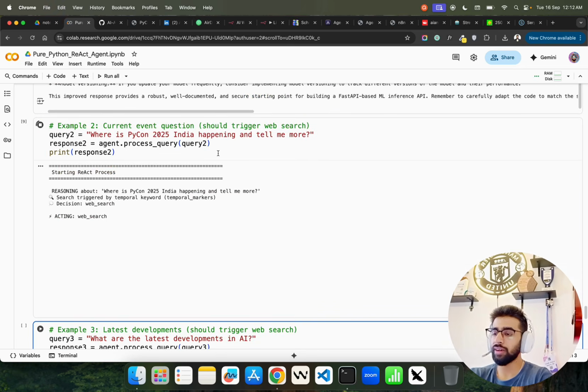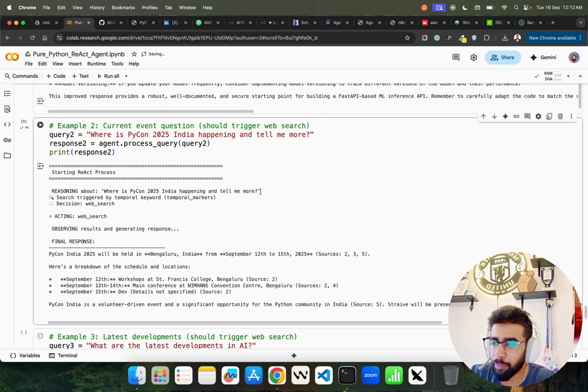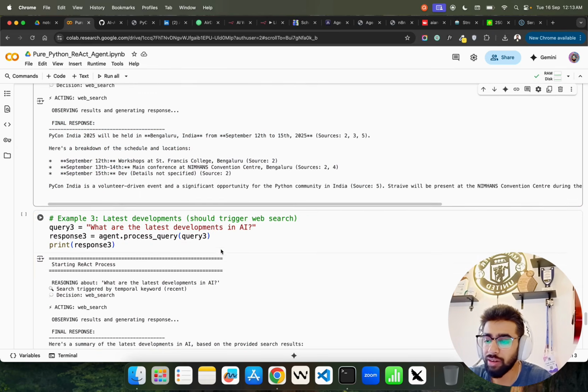Where is PyCon 2025 India happening? And tell me more. You can see now it's doing web search, and this is the same thing I'm talking about, because this session that we are doing right now is, of course, after PyCon India 2025 in Bengaluru. And you can see the answer says search triggered by temporal keyword, the temporal markers. And decision is web search, acting web search, observing results and generating response. And this is the final response that you see. You can see it over here, in Bengaluru. We did that, right? Fantastic.